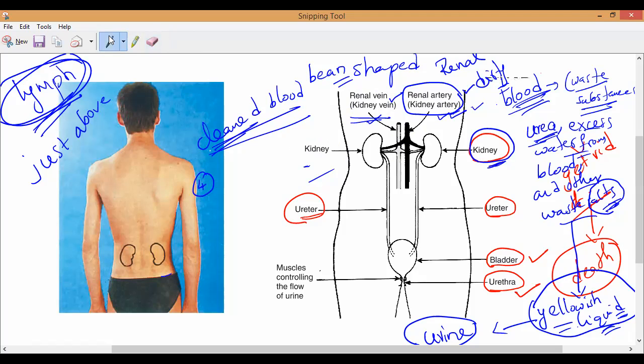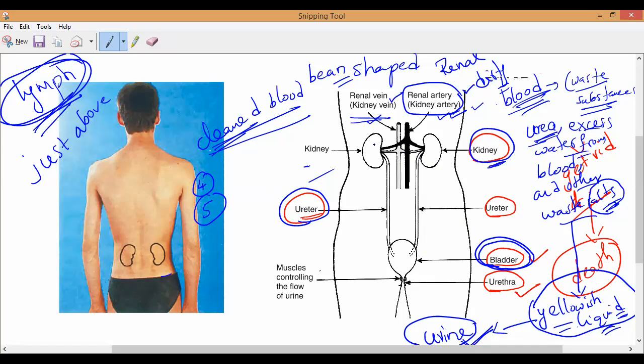Now, after this clean blood is transported away from the kidneys, a yellowish liquid is produced. Is it yes or no? The yellowish liquid is called urine. If you observe, this urine is produced in both kidneys, and both kidneys are connected to a storage tank called the urinary bladder by two tube-like structures. What are these tube-like structures called? Ureters. You have to remember that.